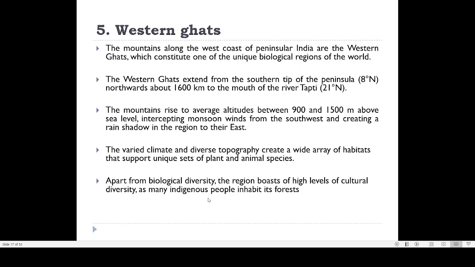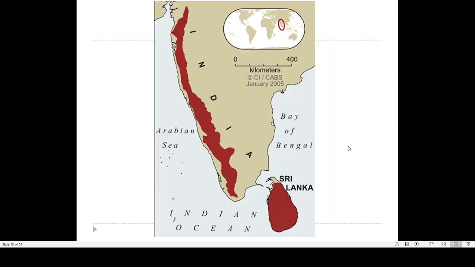So the varied climate and diverse topography create a wide range of habitats. Here you can find the stretch of the Western Ghats. It starts from the river Tapti, and you can find it up to Tamil Nadu. There is a long wall of mountain known as the Western Ghats, and because of its presence, this area is getting a lot of rainfall, whereas this area is not getting any rainfall.